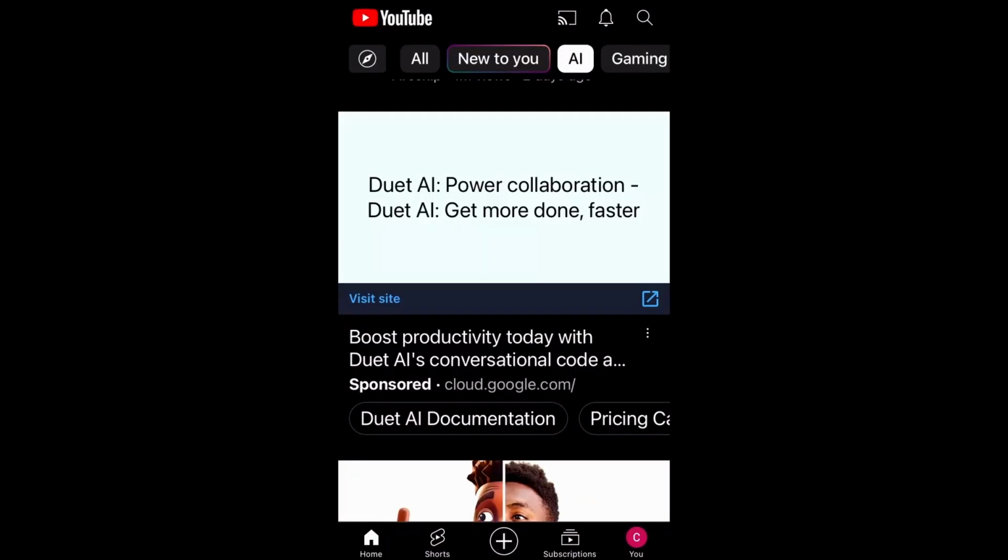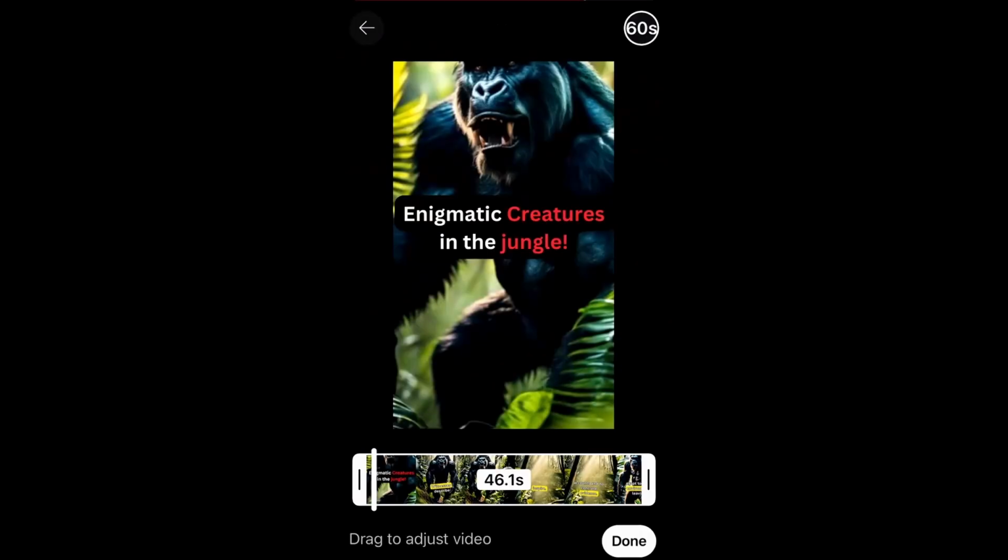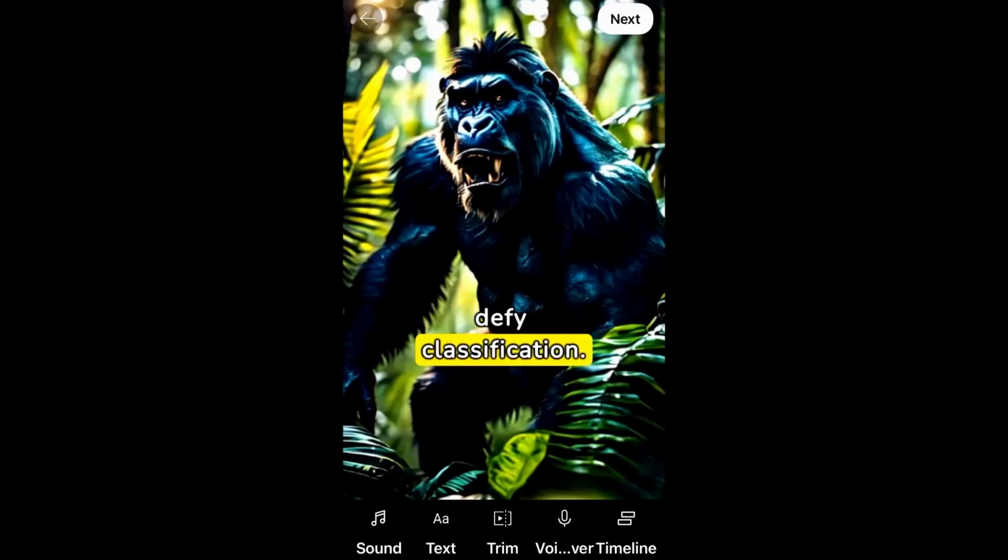After that, we will go to YouTube app on the phone and click on the plus icon and select the short video from the camera roll. Click Done and click on the check mark. Then click Next.